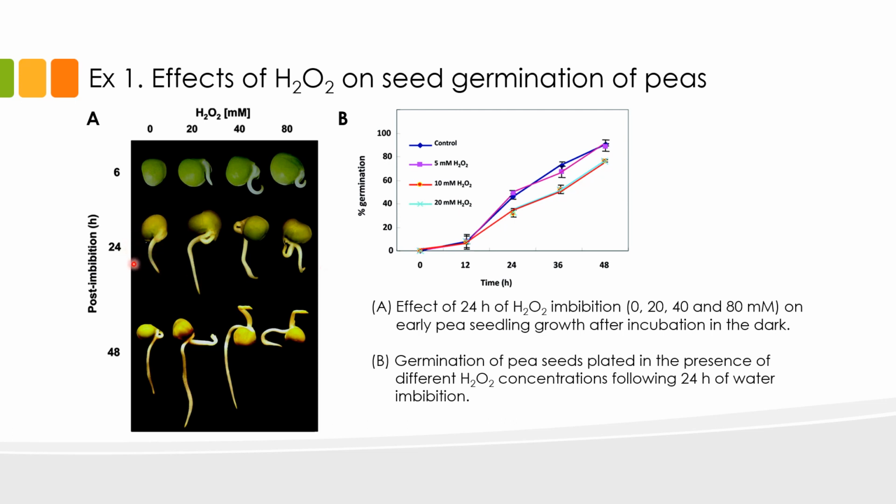Seeds of peas treated with 80 millimolars of hydrogen peroxide also exhibit abnormal curling of the root, as you can see here, and also here. So what does this tell us? This data shows that hydrogen peroxide, when applied at lower concentrations, is able to improve germination. But at higher concentrations, it can be toxic to the seed, resulting in abnormal root growth.